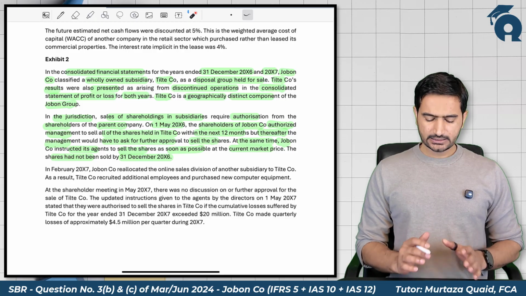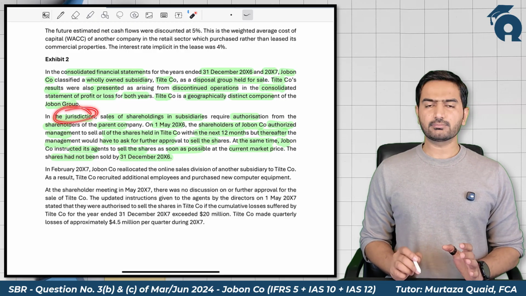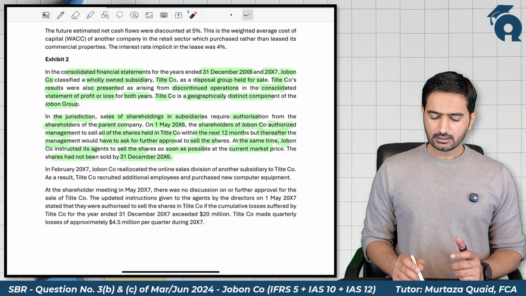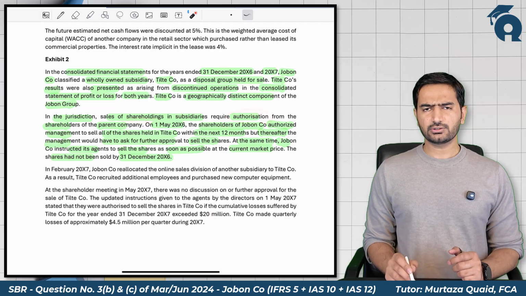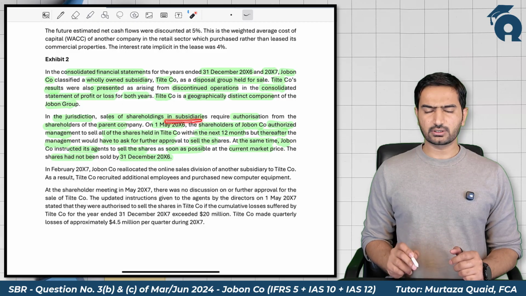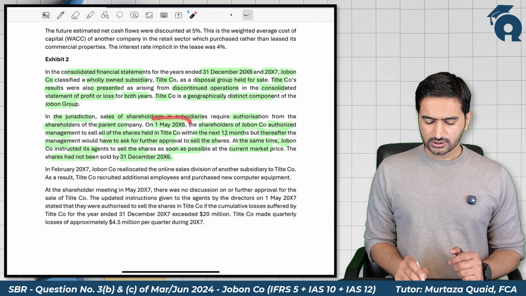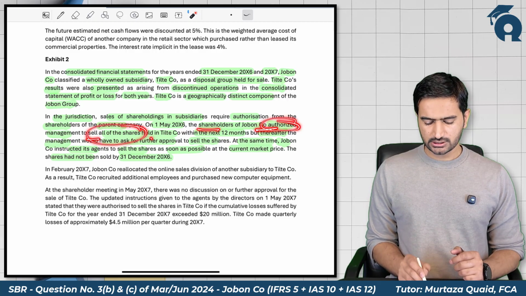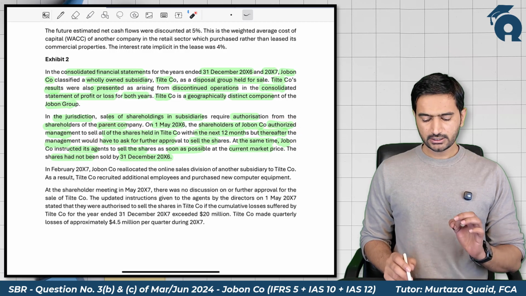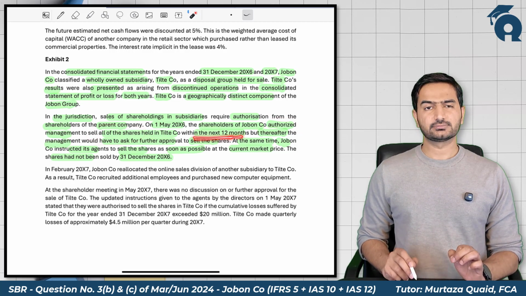So in the parent company's jurisdiction, it needs authorization of the shareholders before selling the shares in a subsidiary company. On 1st May 2006, shareholders authorized them to sell all the shares in Title company, but within the next 12 months.